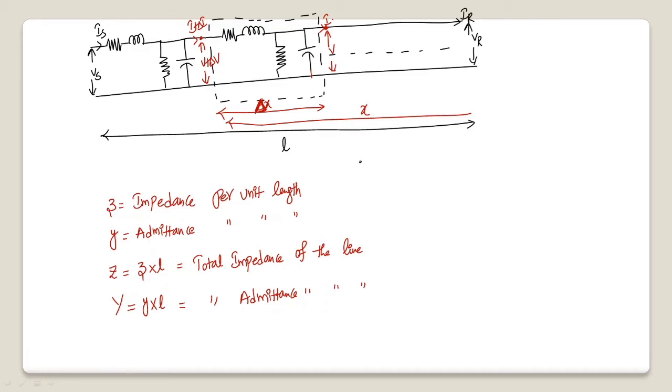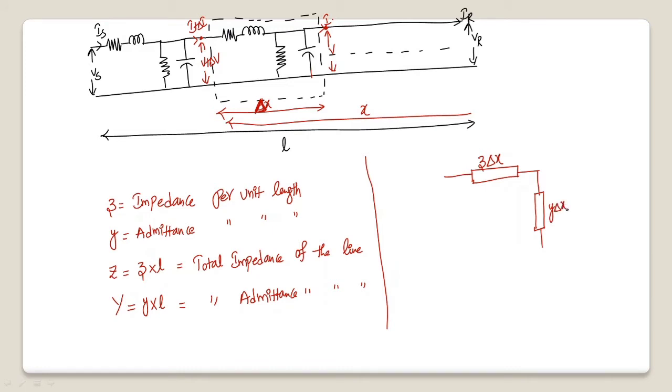Now let us study only this small part, which is at a distance of x meters from the receiving end, having a length of delta x. I am representing this as a small impedance. If Z is impedance per unit length, then for a length of delta x, the impedance is Z into delta x. Similarly, for a length of delta x, the admittance is small y into delta x.